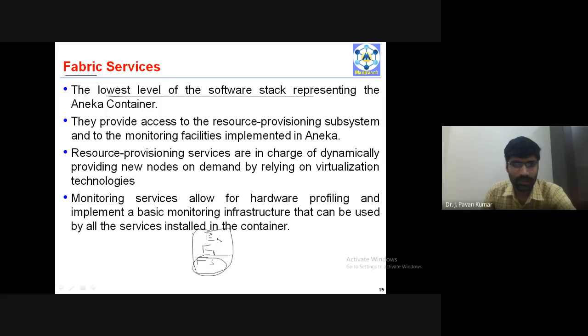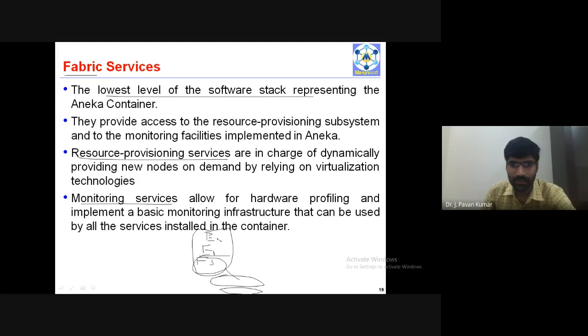At the lowest level we have fabric services, which communicate with the PAL. PAL is on top of infrastructure, and infrastructure means the underlying operating system and hardware. Here it will provide basically 2 types of things: resource provisioning services and monitoring services.